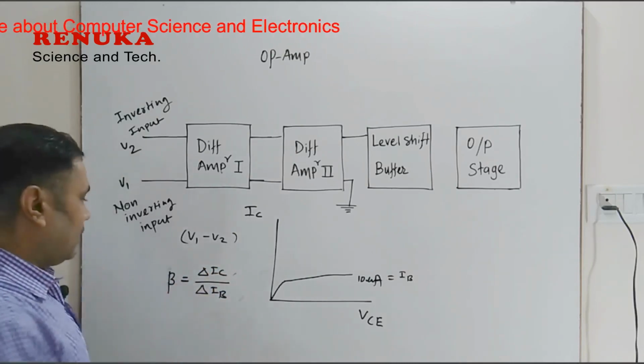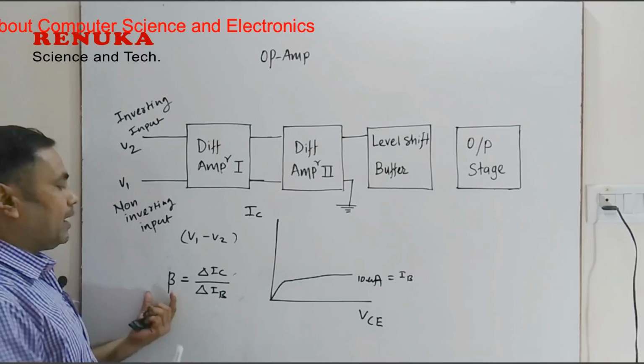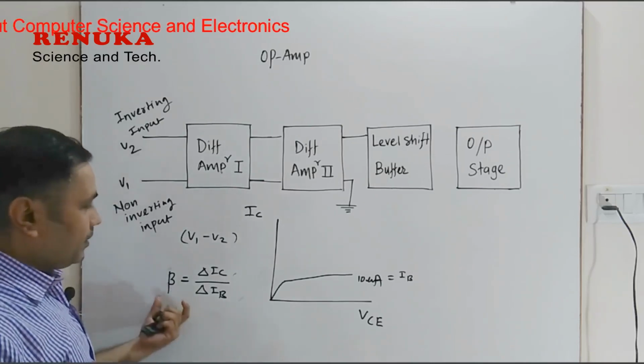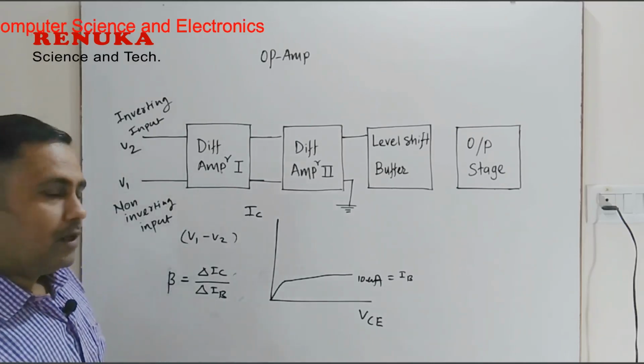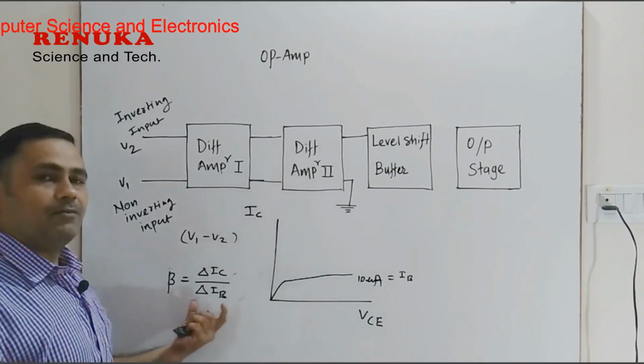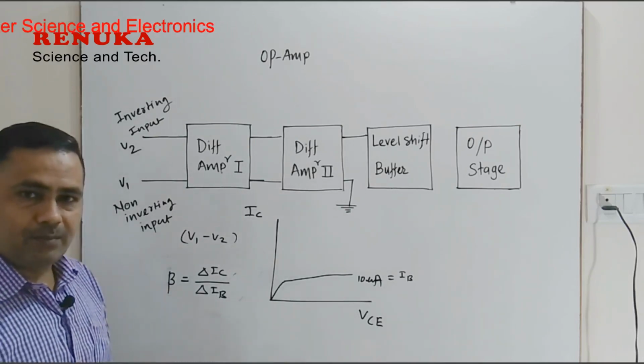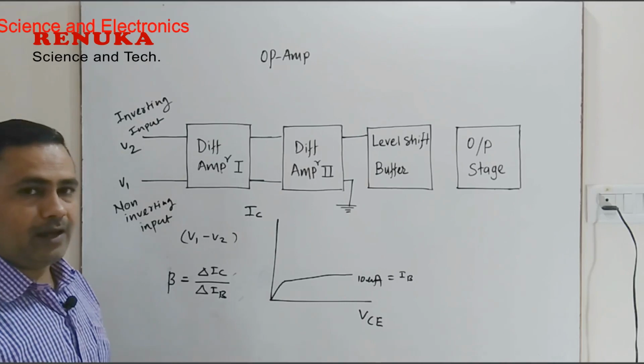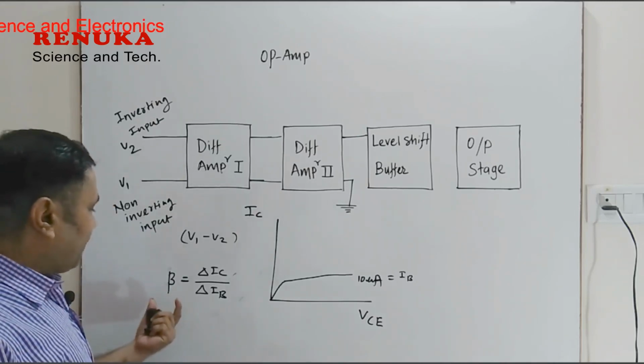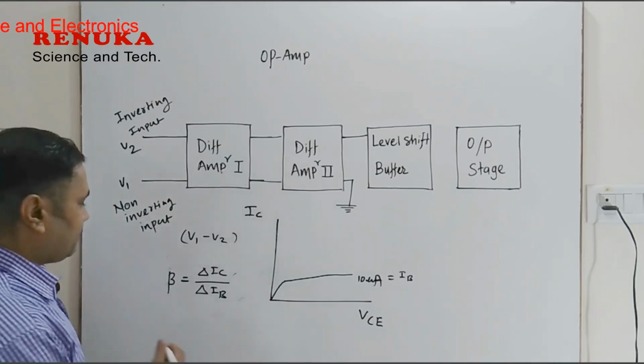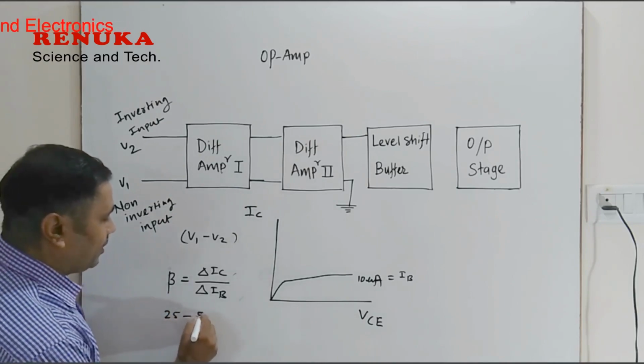So this is the ratio which is called the amplification factor, and at manufacturing this current amplification factor is fixed. We can have various beta factors of transistors available in the market, but the values lie between 25 to 500.